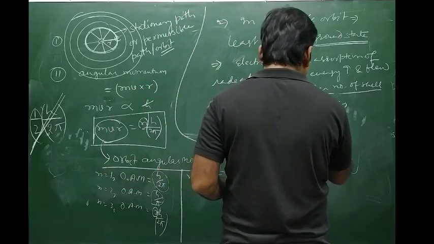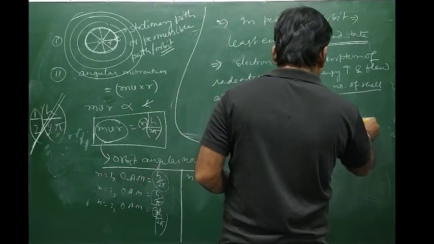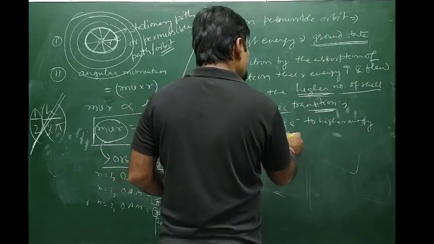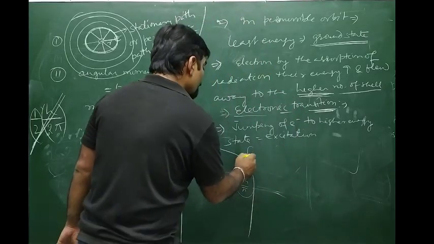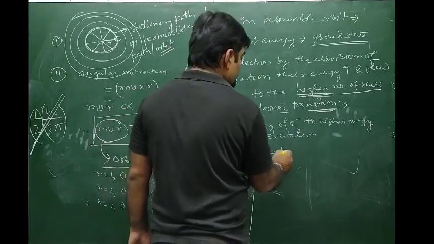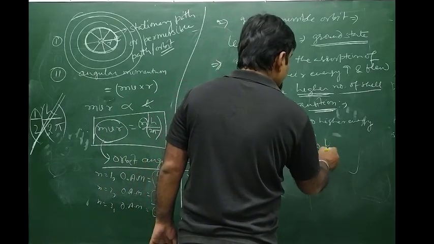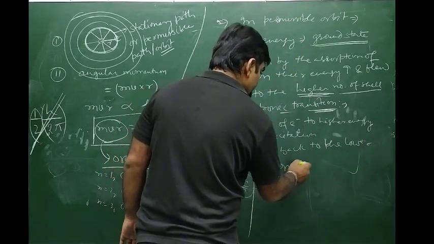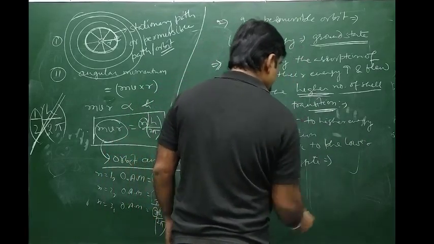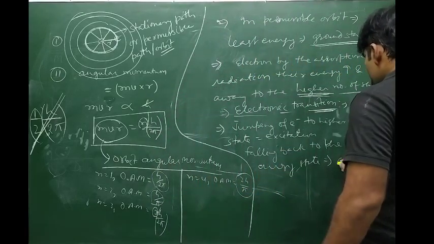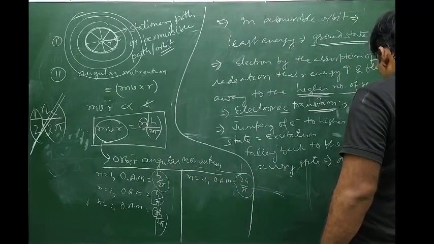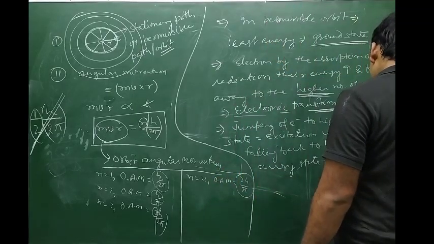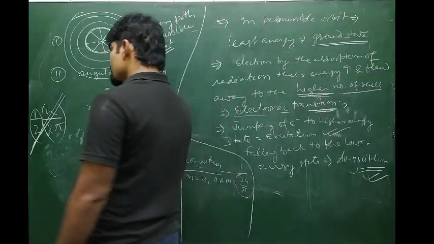And falling back to the lower energy state is called de-excitation. So electronic transition consists of excitation and de-excitation.